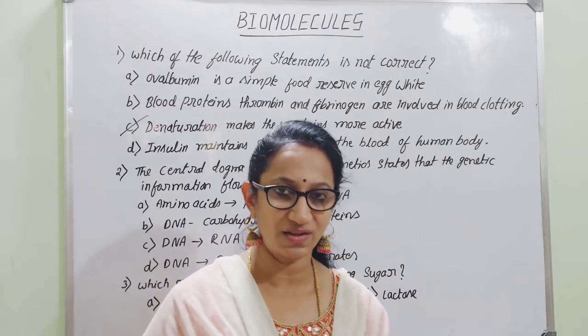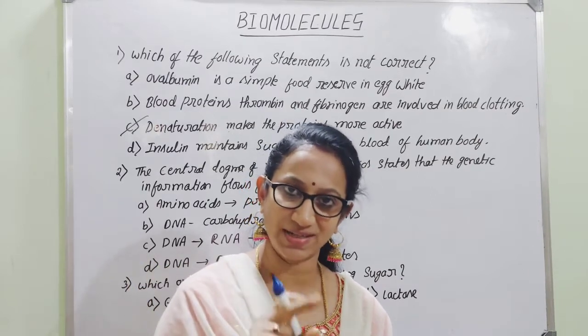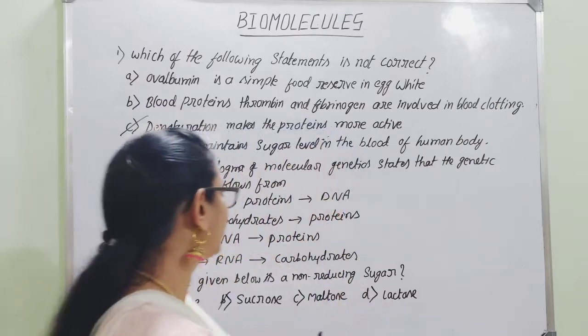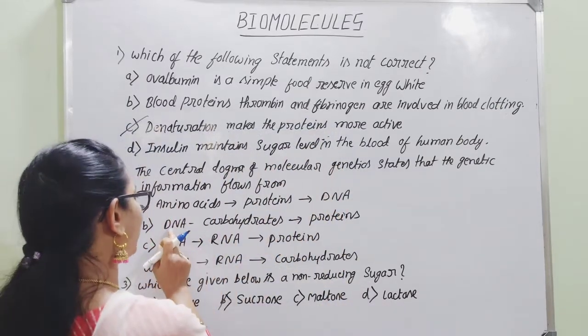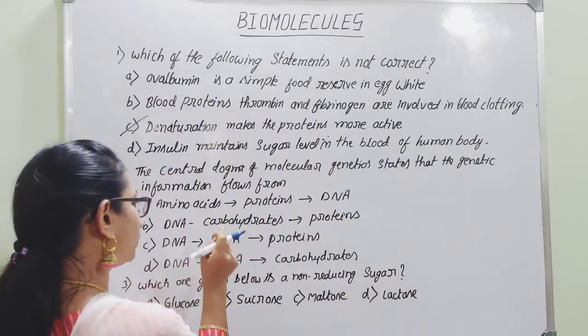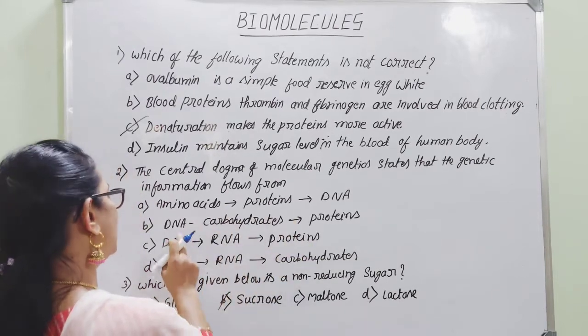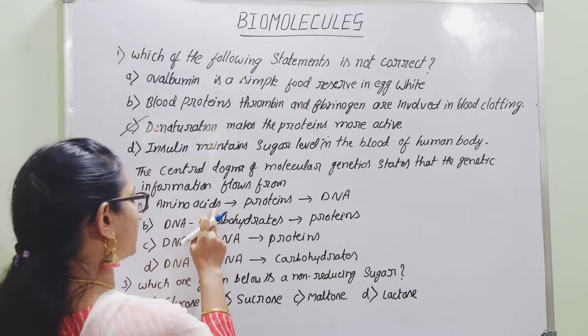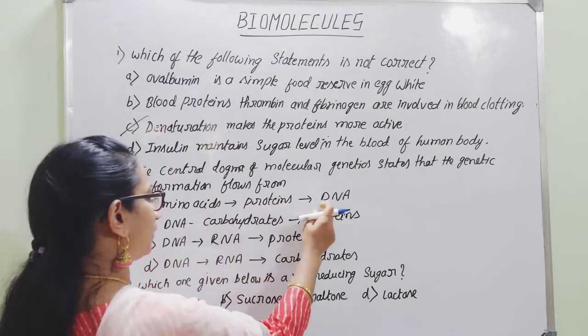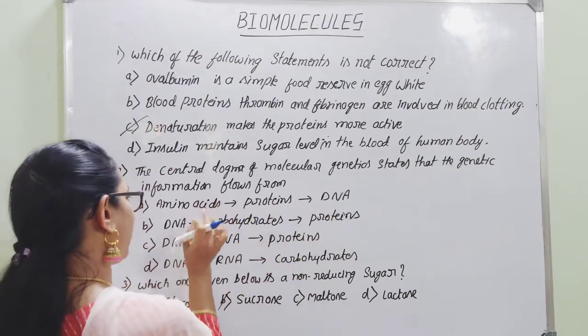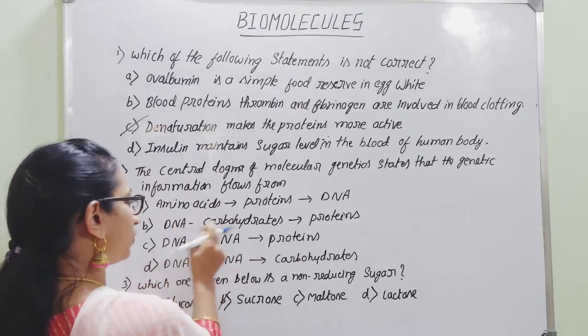So for the synthesis of protein, very first we have to start with the DNA. What is that genetic information will be given? That will be transmitted to the RNA, then it will be given to proteins for the synthesis. So here we can consider amino acids to proteins, then DNA. No, it is wrong. It will not start with amino acids. DNA to carbohydrates.